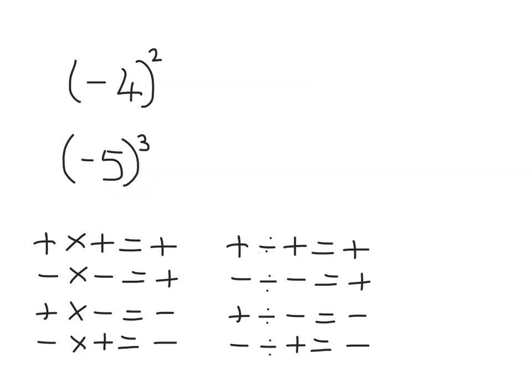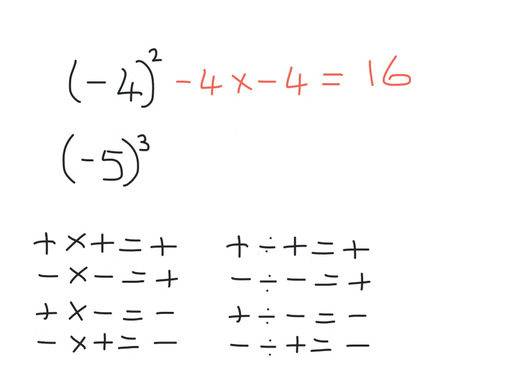Lastly, we're going to look at numbers where they appear in brackets like this. So we've got minus 4 squared. What that means is minus 4 multiplied by minus 4. And you're always better off writing it out in this way, so you can visualise how many minuses are in the question. So minus 4 multiplied by minus 4 would be 16.